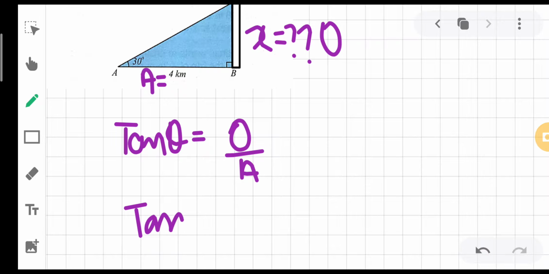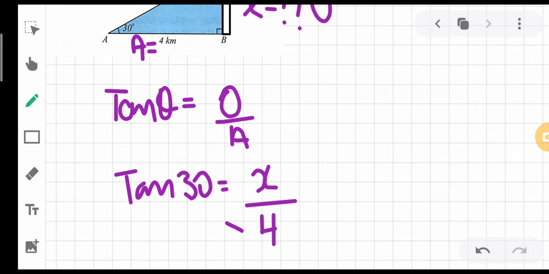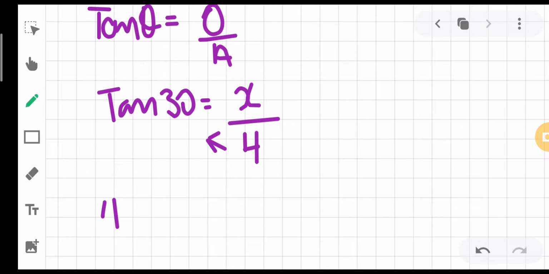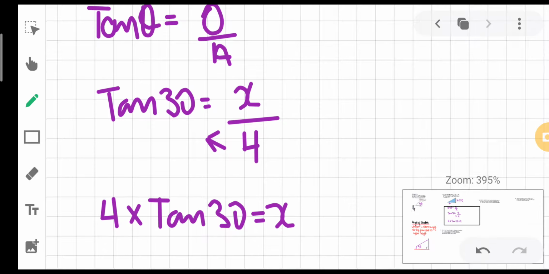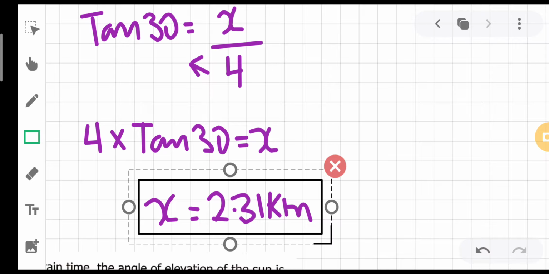You apply tan 30 degrees, opposite is simply O, or you can label this by x, whatever you like, divided by 4. This 4 is in division, so it has to be shifted into multiplication. So 4 multiplied by tan 30 results in the value of x. So you have made the complete situation and solved it according to its wording. If you solve 4 multiplied by tan 30, after simplification this value comes out to be 2.31, and obviously the unit was given as kilometers, so 2.31 kilometers will be our final answer for the following situation.